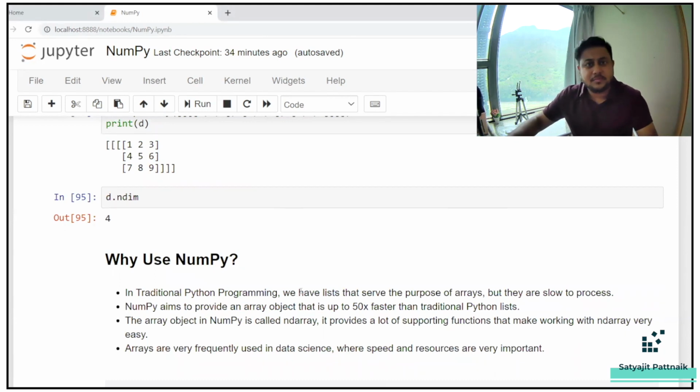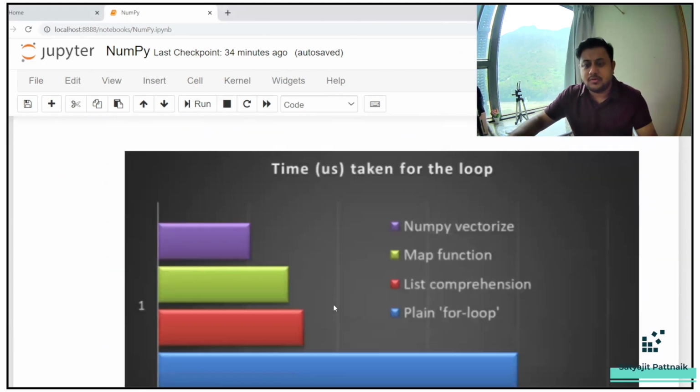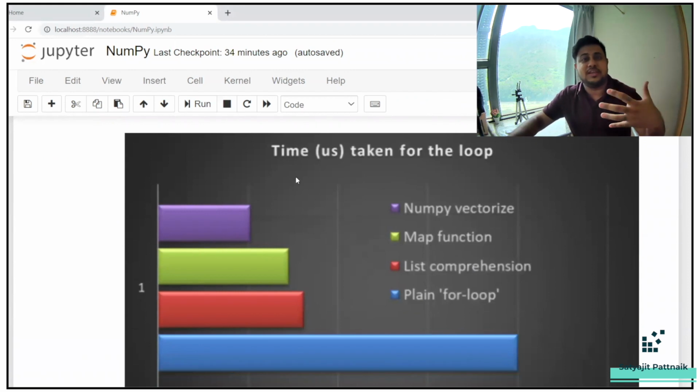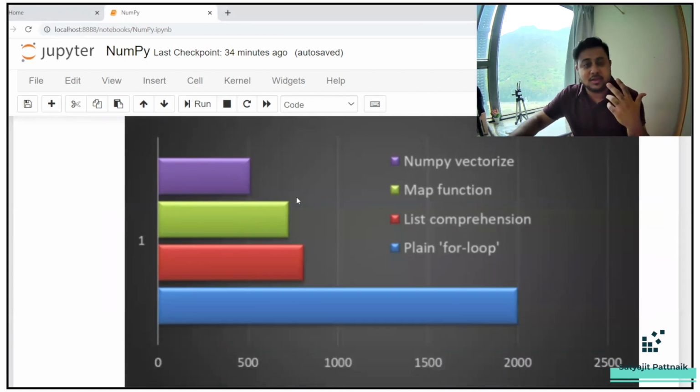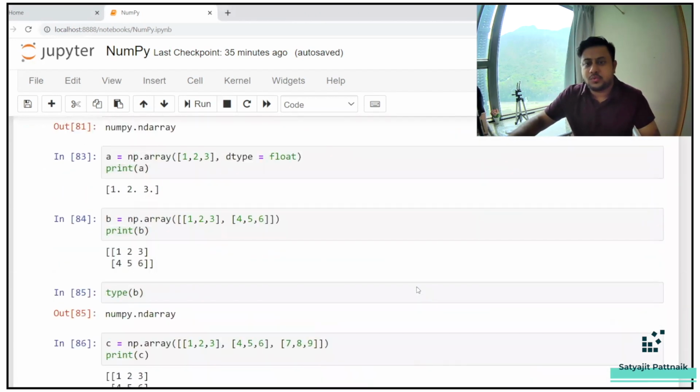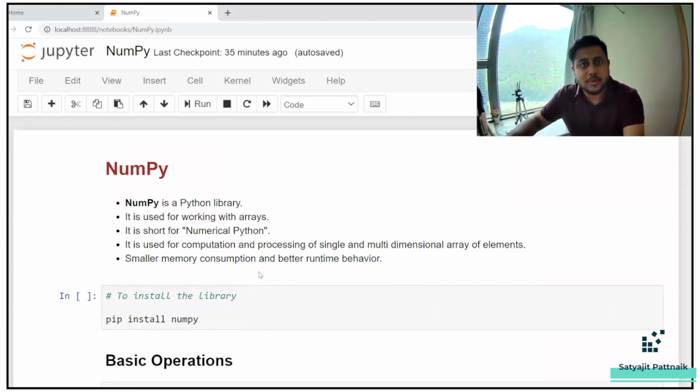It has been run by various people, and this is how the graph looks when it comes to time taken for a particular loop. For NumPy vectorize, it's the lowest as compared to your map function, your list comprehensions, and your traditional for loops. Plain for loops take a lot of time because you manually iterate it. Your elements are being iterated through the list and you do the tasks, right? So it is very time consuming. So we'll start with the basic operations. How to install NumPy is one of the basic and the first things which we need.